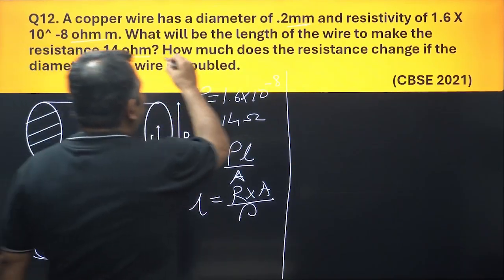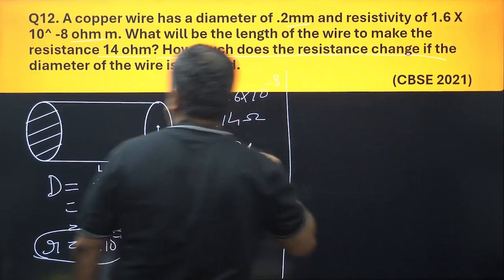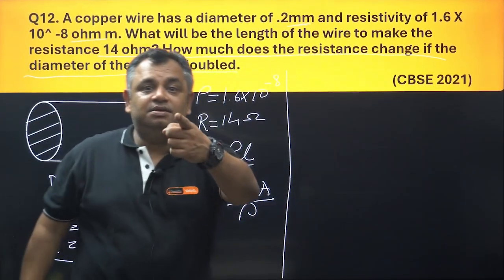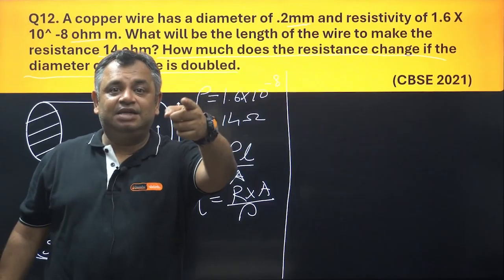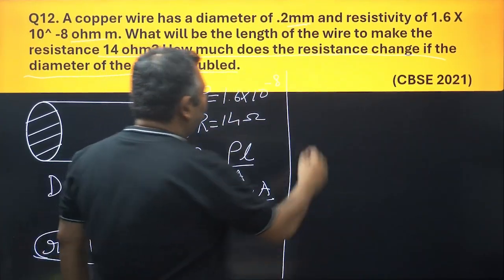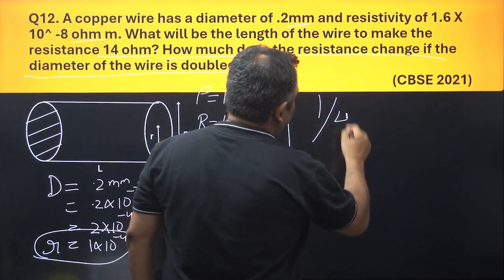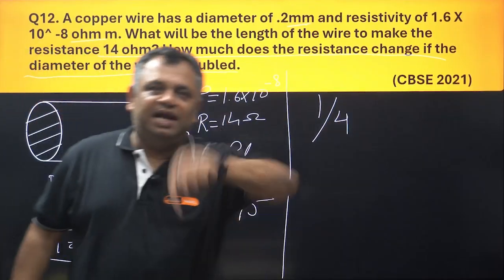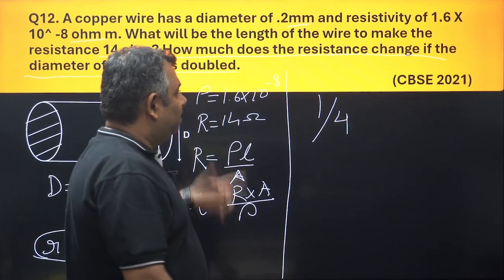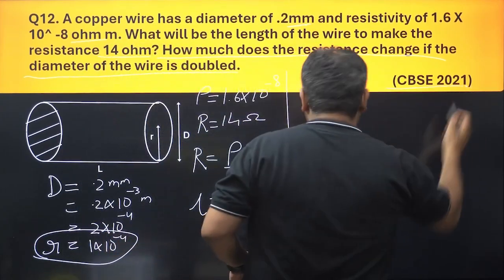Let's see how much does the resistance change if the diameter of the wire is doubled. Resistance change, diameter is doubled, radius is doubled, area square of it. So resistance will become 1/4. If you are unable to understand, put that into the comment. I'll explain this again. Okay, but a very simple question indeed, but it came in CBSE 2021, so important question,